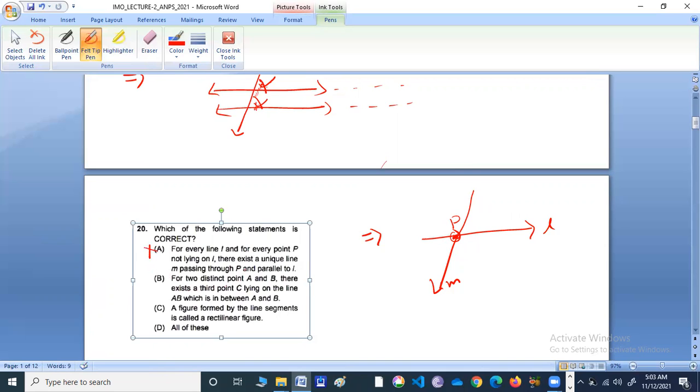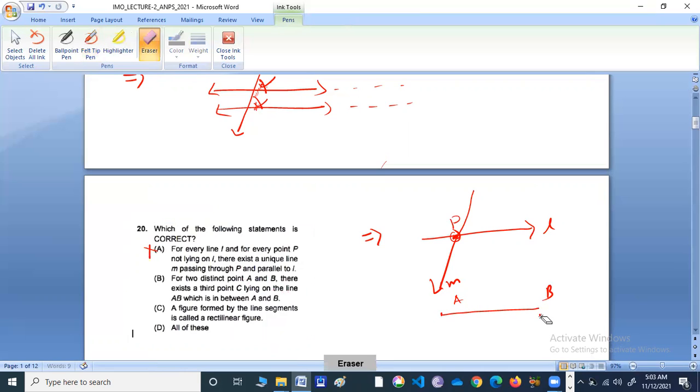Next, for two distinct points A and B, there exists a third point C lying on the line AB, which is in between A and B. For distinct two points A and B, so suppose these are the distinct two points A and B. There exists a third point C lying on the line AB, which is in between A and B. Okay. So this is a correct statement.